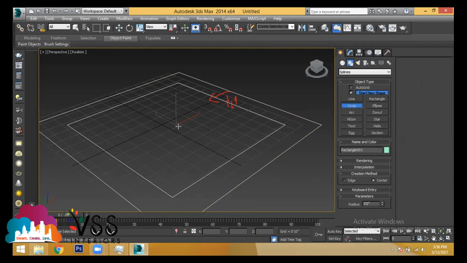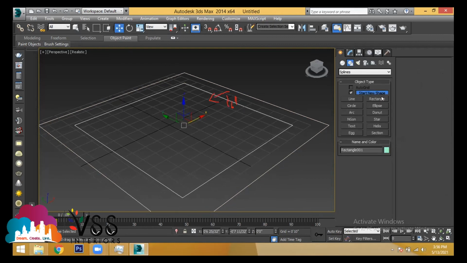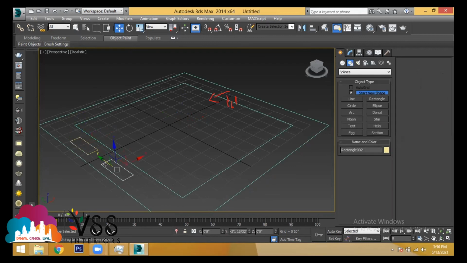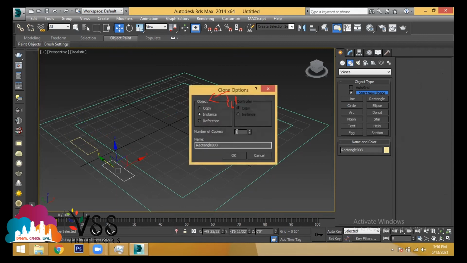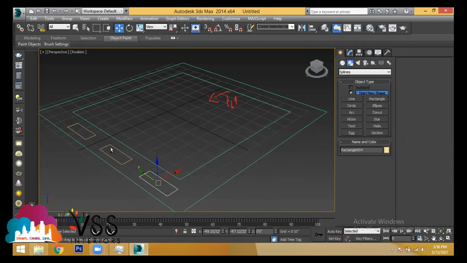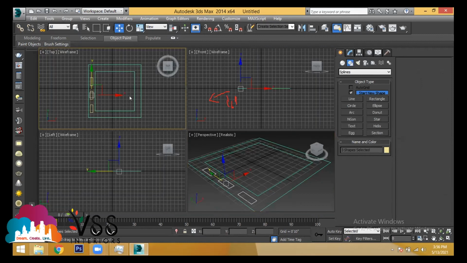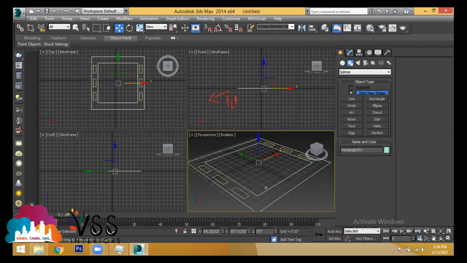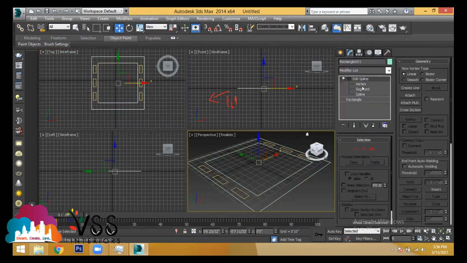Let's say I want to create one more. I'll take a rectangle here like this. If you have any doubt, you can check it from the front. You can check it from all the views and modify properly. Let's say I've taken two sides. Select the rectangle sketch, which is already with edit spline, use attach, and attach all the sketches.